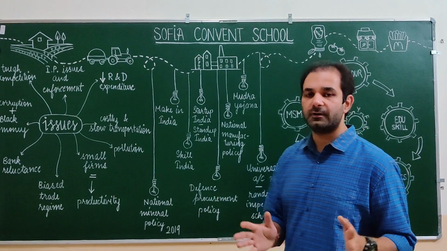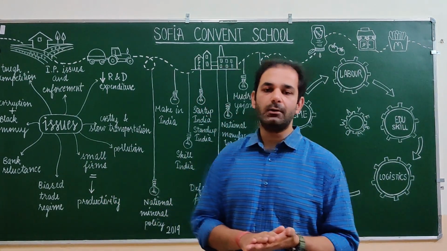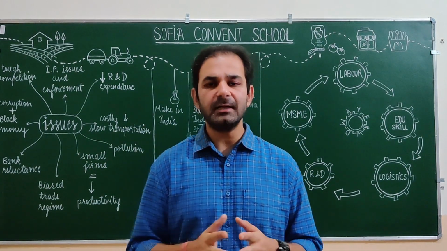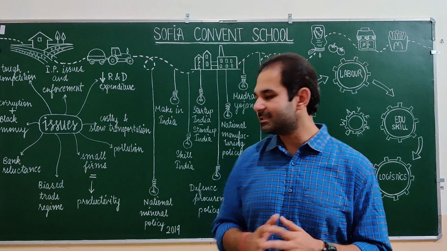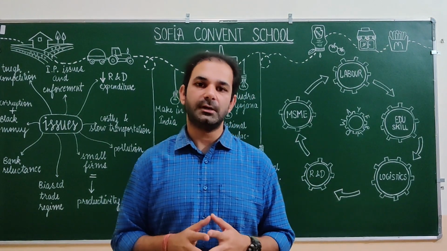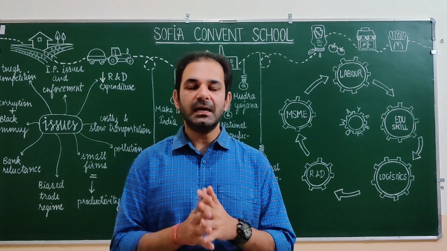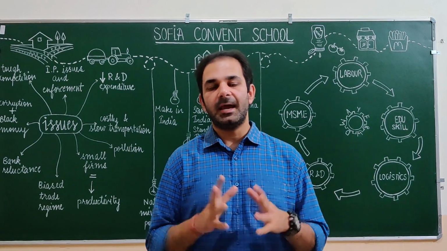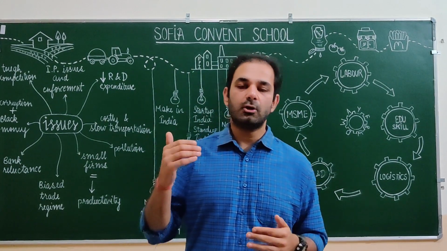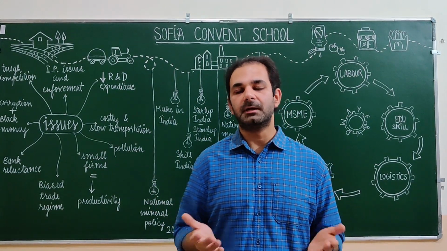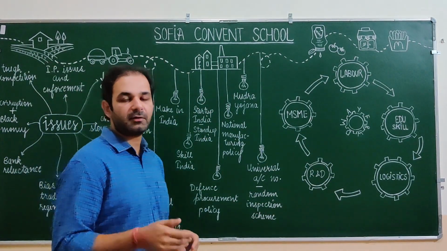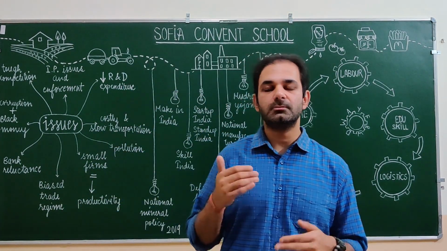Then next we have small firms. As I talked about, small firms and small land holdings will have a larger amount of investment relative to scale, and therefore the proportionate cost is higher, due to which productivity is also less. Now let's talk about the productivity issue in India. In India, the amount of skilled labor is very less as compared to other countries like Germany, Italy and China, where the government is investing in making skilled labor. But nowadays we have certain initiatives which I'll be talking about, like Skill India, which is very important for India if it has to become a manufacturing nation.